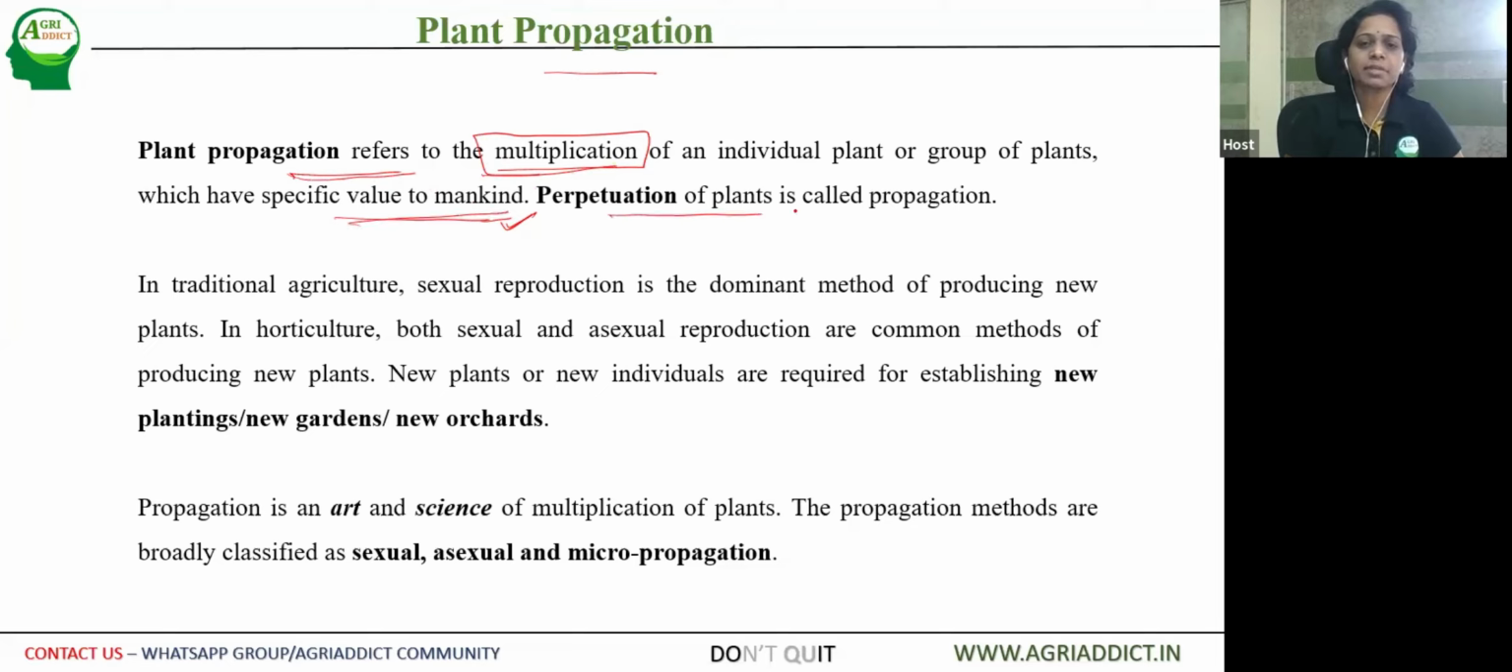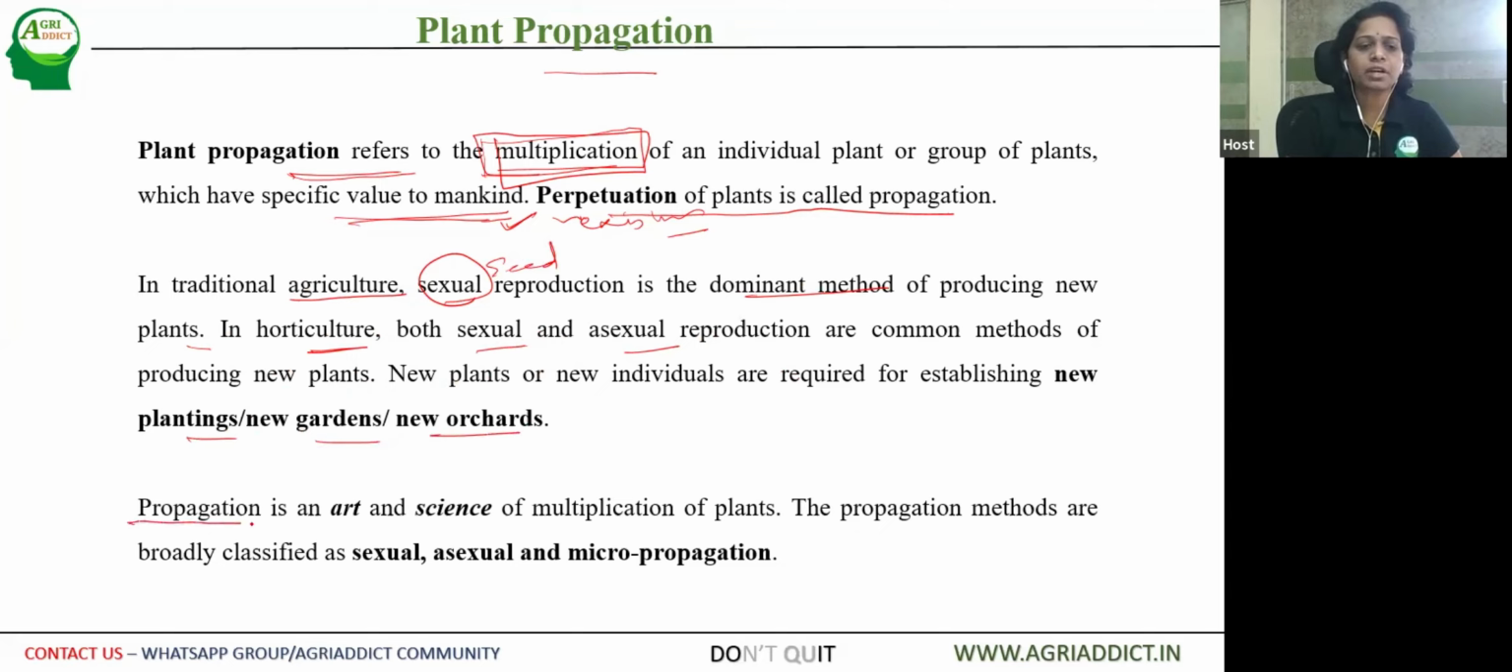And simply we can say that perpetuation of plants is called propagation. The term perpetuation means existing on earth. For the existence on earth, plants need to multiply on a large scale. But if you see in agriculture, sexual reproduction or by seed is the dominant method of producing new plants. Whereas in horticulture, the case is different. Both sexual as well as asexual reproduction are common methods of producing new plants. Thereby, these new plants or individuals are required for establishing new plantings, new gardens, and new orchards.